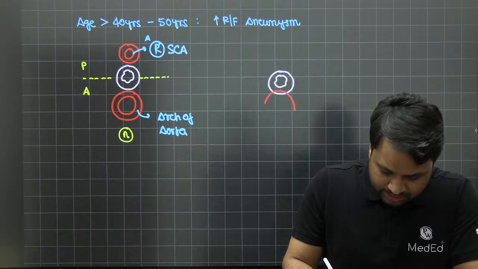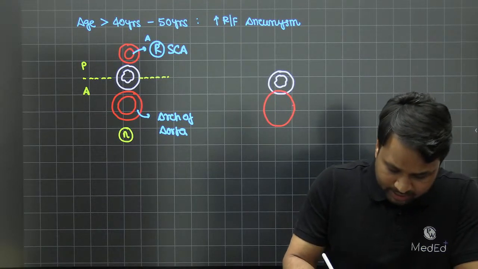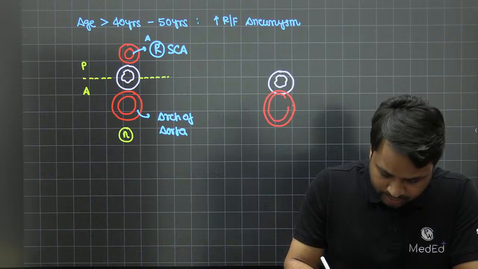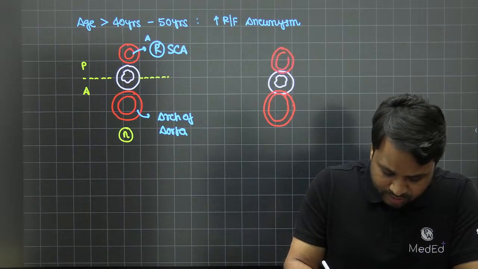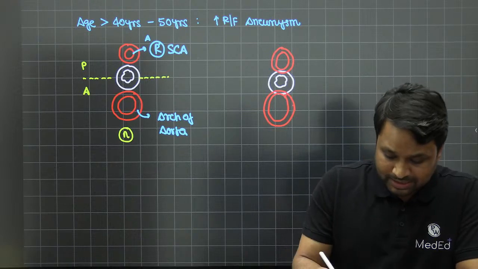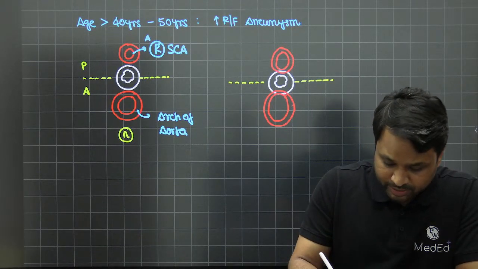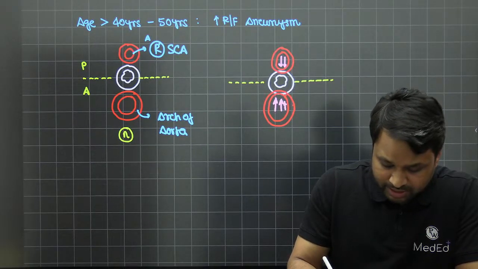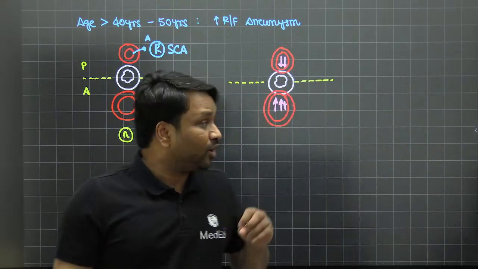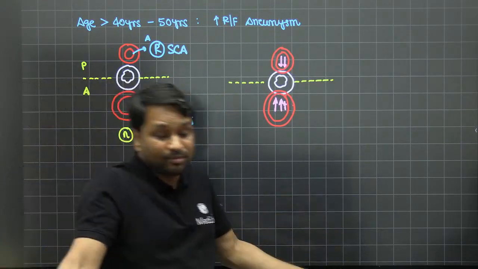Now, either the arch of aorta is going to enlarge, or this aberrant right subclavian artery, any of that aneurysm is now going to enlarge. Once these blood vessels have an aneurysm, obviously there will be an increase in pressure. Now, if the pressure in the blood vessel is going to increase, what is going to happen? It is now going to compress the esophagus. If the esophagus is getting compressed, now is where the patient is going to become symptomatic.